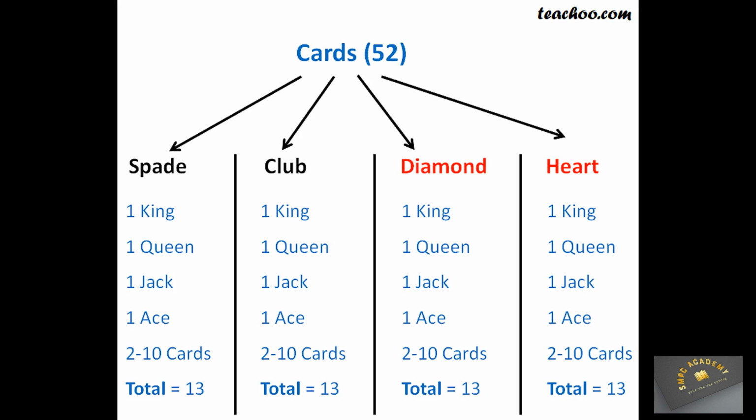What are the types of cards in a deck? We can classify types of cards in a deck in two ways: based on color of cards, based on suits. Based on color of cards, there are two colors of cards in each deck: red, black. The suits which are represented by red cards are hearts and diamonds, while the suits represented by black cards are spades and clubs. There are 26 red cards and 26 black cards.